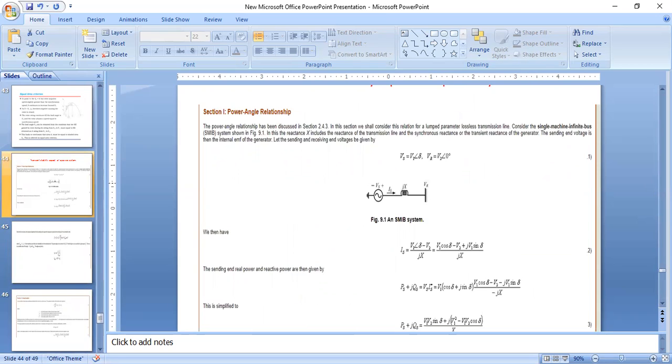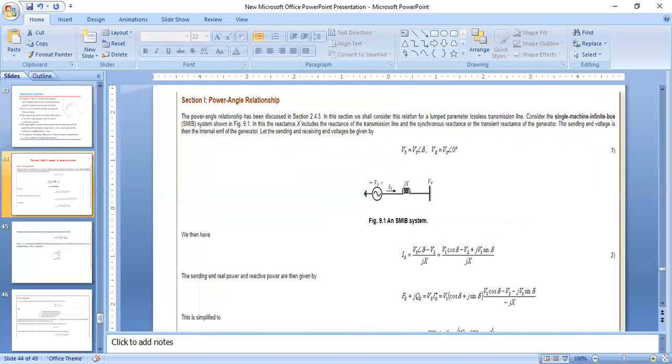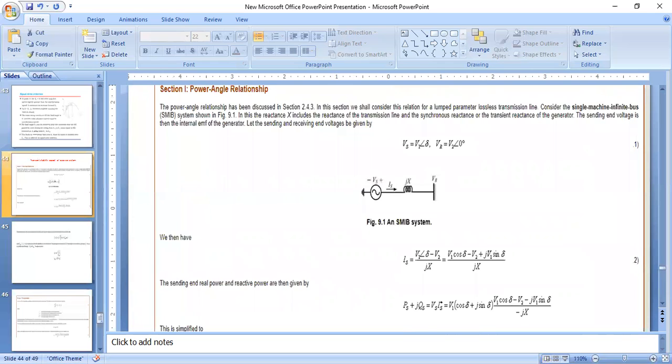All right. Now we will discuss the power angle relationship. Now see, this is the single machine infinite bus system. The figure shows the single machine infinite bus system. In this section, we will consider the relation for lumped parameter lossless transmission lines. Consider the single machine infinite bus system shown in the figure.